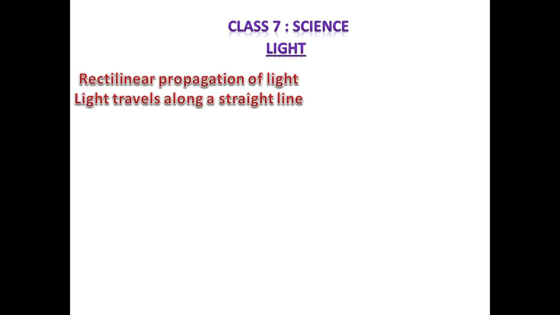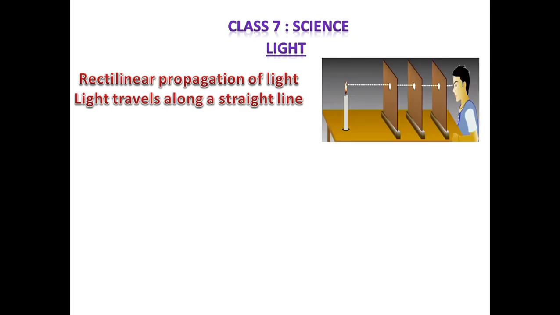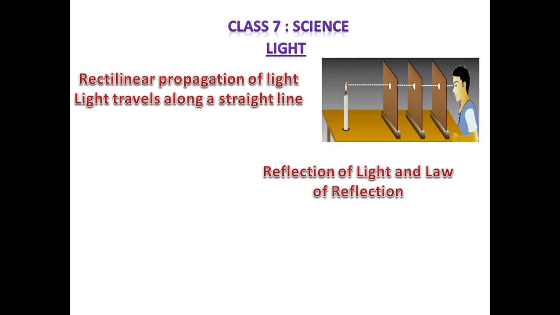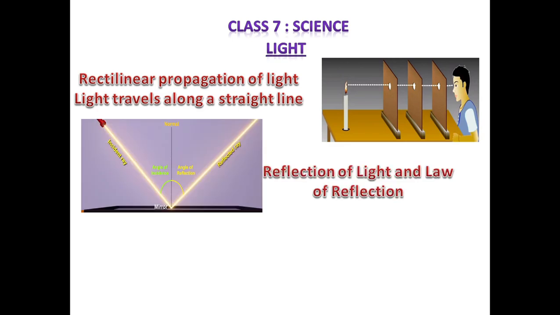First is rectilinear propagation of light, that is light travels along a straight line. Here you can see its picture. Second point is reflection of light and law of reflection. In this picture you can see how a light is reflected by the mirror, and according to the law of reflection, angle of incidence is always equal to angle of reflection.